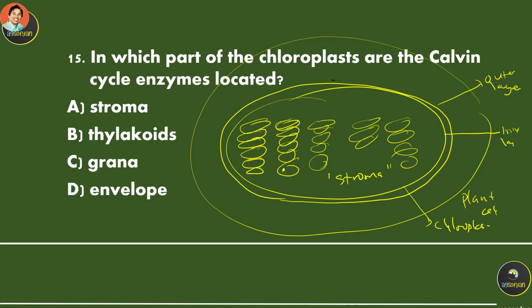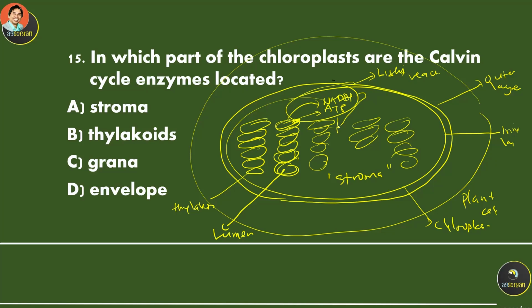And again, just remember over here, it's thylakoid. So this one is thylakoid. And thylakoid has a membrane. It also has the thylakoid lumen. And again, this is the one that will produce NADPH and also produce the ATP during light reaction. So this NADPH and ATP then will be available for the next process.